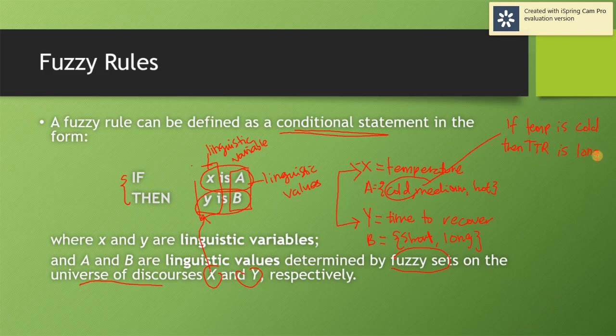I hope you can understand the concept here, that this is the linguistic variable while this is the linguistic value.